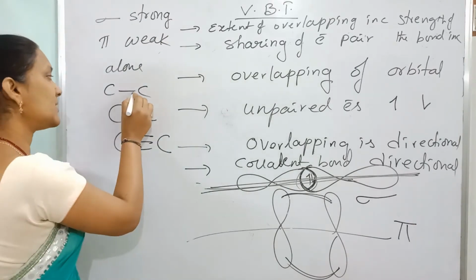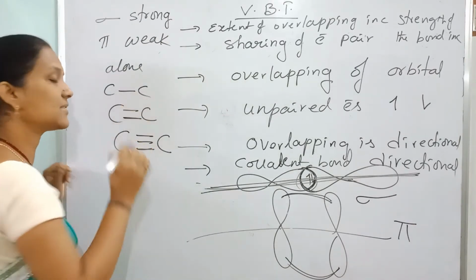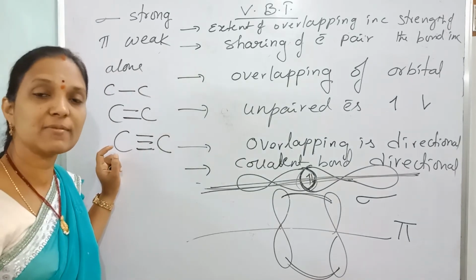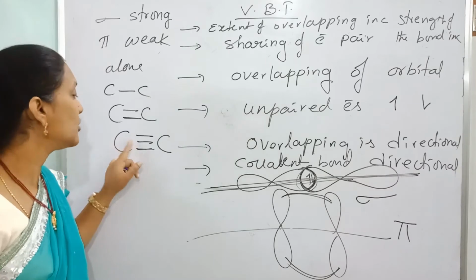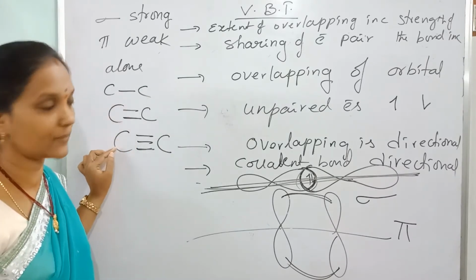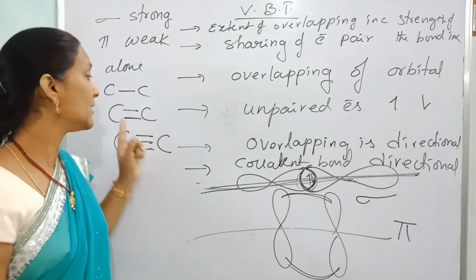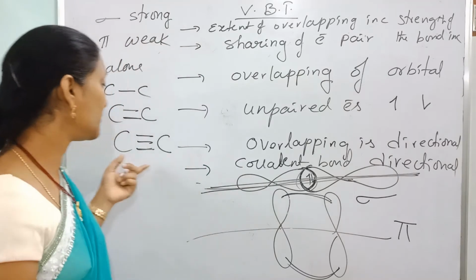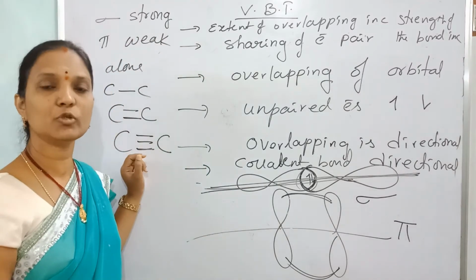So between two elements, how many sigma bonds can exist? Only one sigma bond. Between two elements, the maximum number of pi bonds that can exist is two, because of single bond, double bond, triple bond. Single bond, sigma bond; double bond, one sigma and one pi bond; and triple bond, one sigma and two pi bonds.